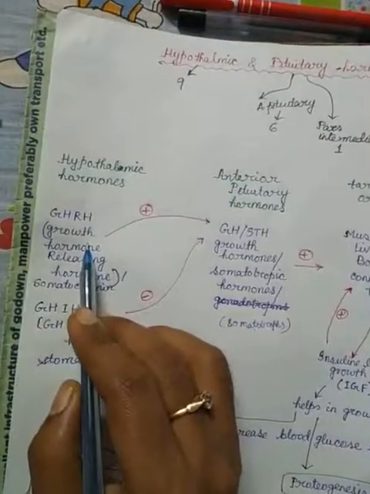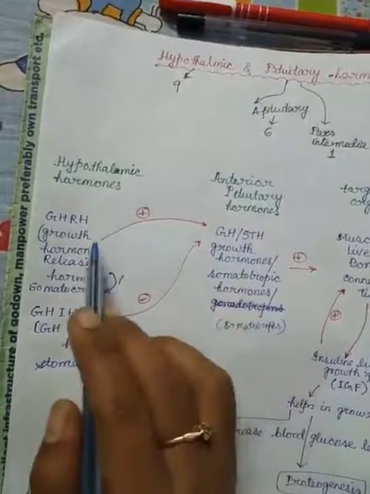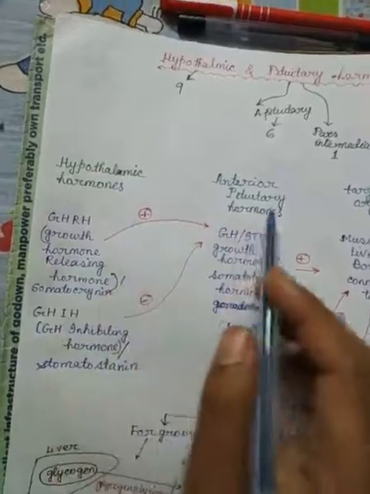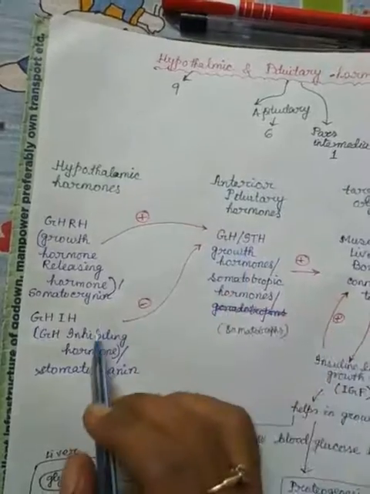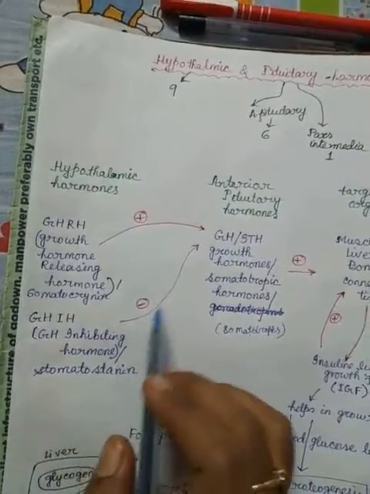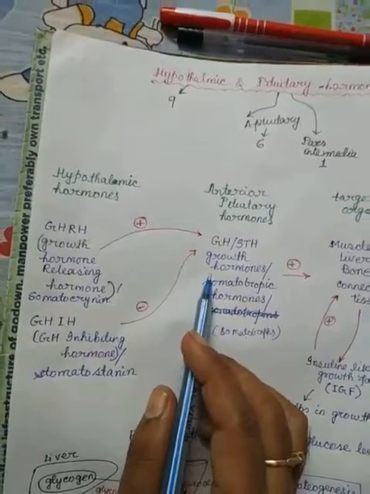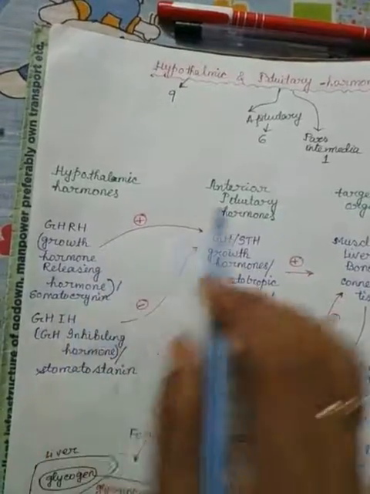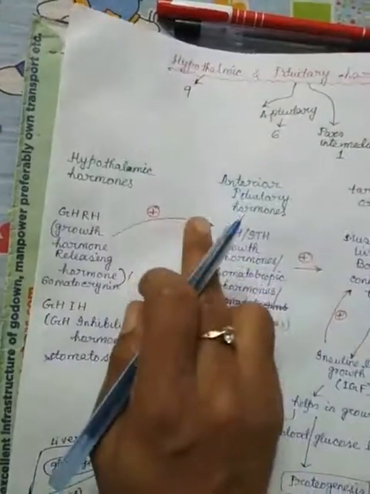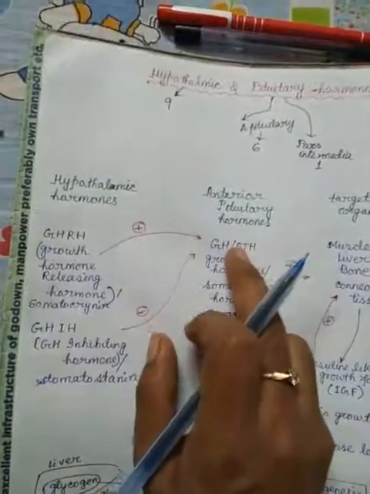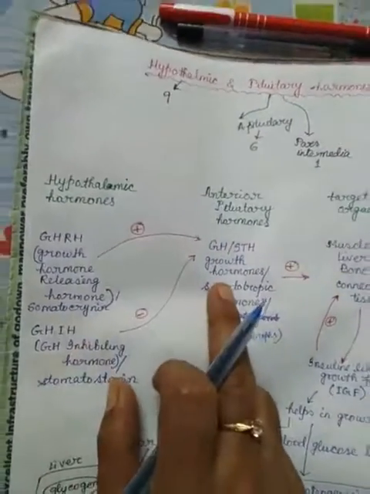The releasing hormone has a positive impact on growth hormone, helping increase its secretion, but GHIH has a negative impact and reduces the secretion of growth hormone or somatotropic hormone. Now it is clear how these 2 hormones regulate the secretion of growth hormone.